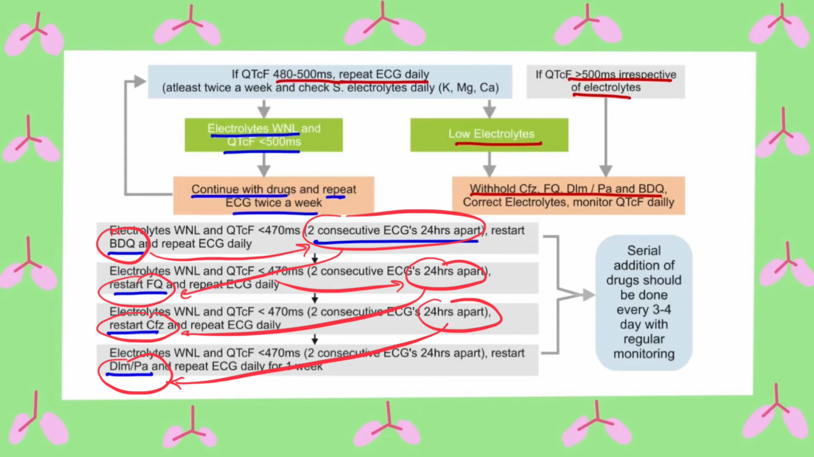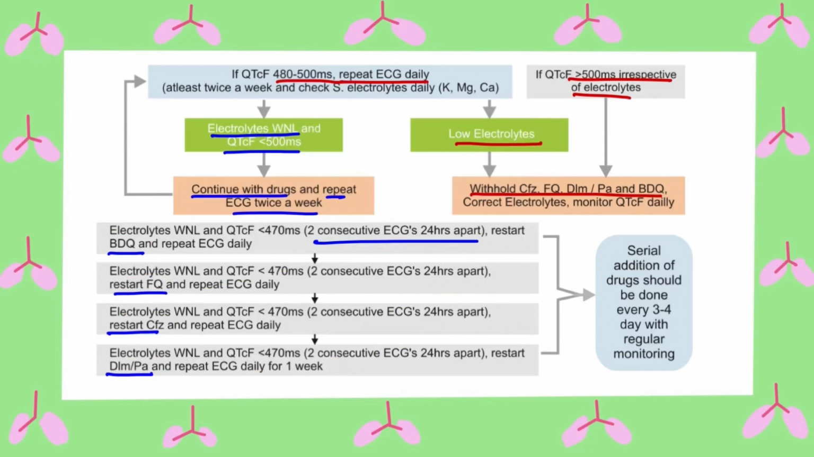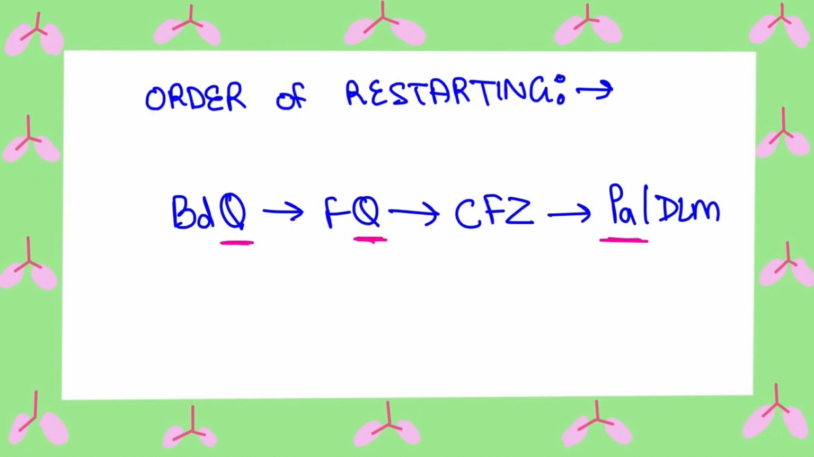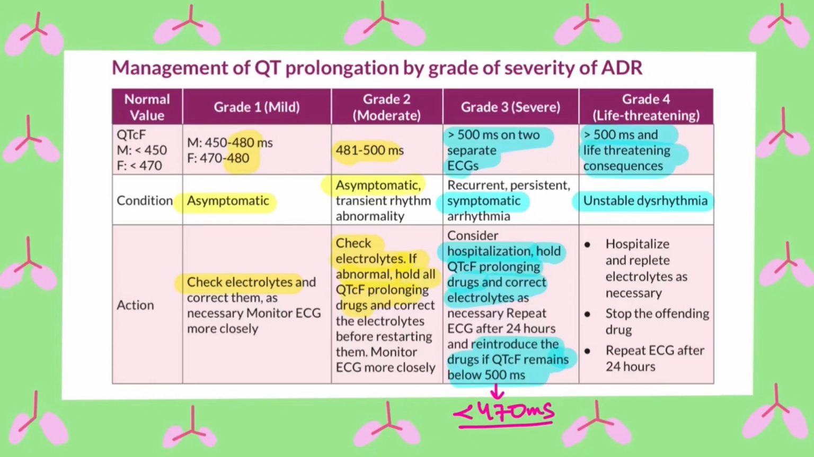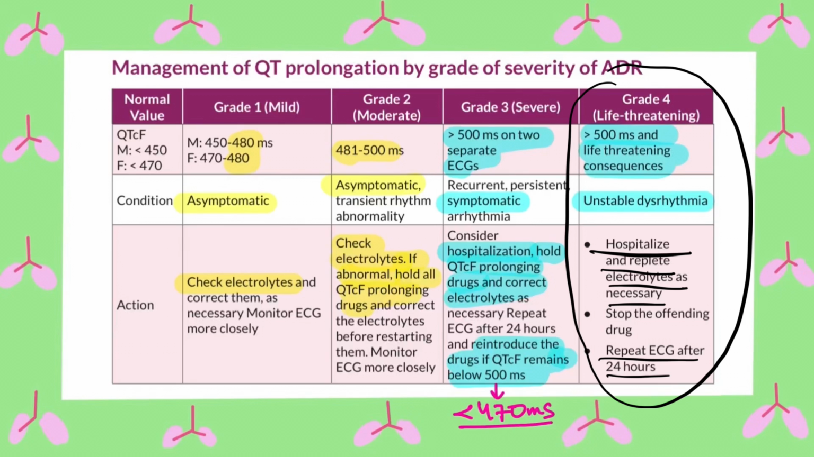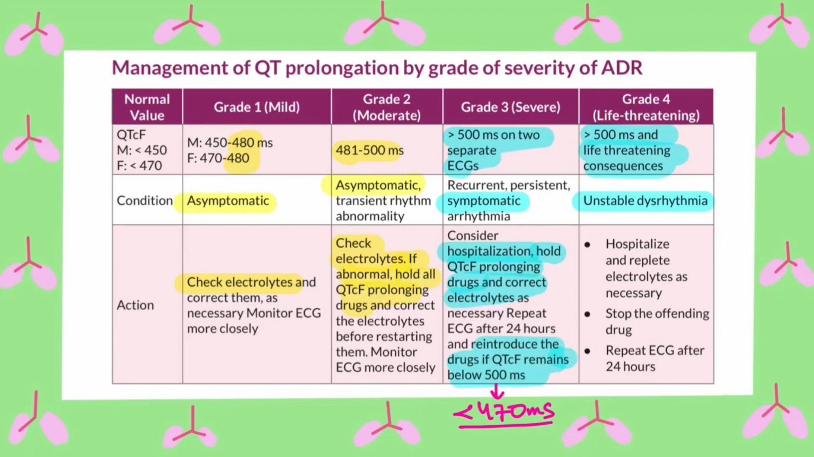clofazimine and pretomanid. Only if two consecutive ECGs done 24 hours apart are showing QTc interval to be less than 470 milliseconds, only then should a reintroduction be started. This should be practiced after every drug's reintroduction. This slide shows the order of reintroduction as discussed before. Patients with QTc interval more than 500 milliseconds should be hospitalized and closely observed for life-threatening arrhythmias, and also for close monitoring following the reintroduction of the drugs in these patients.